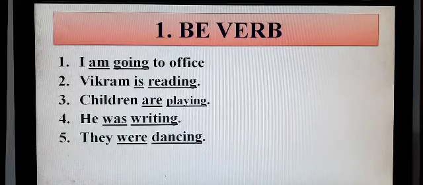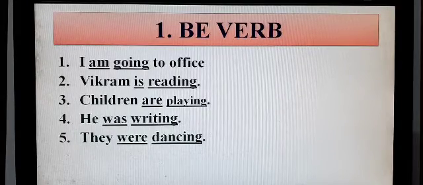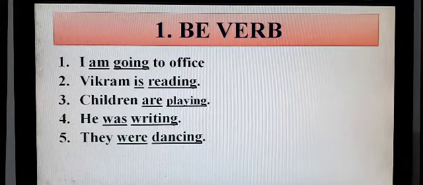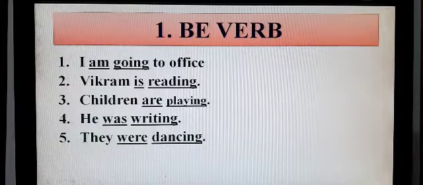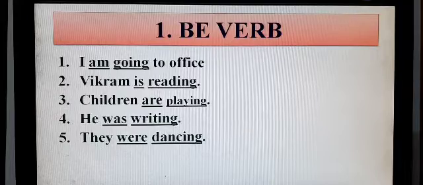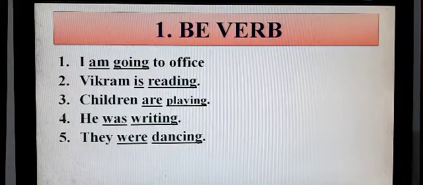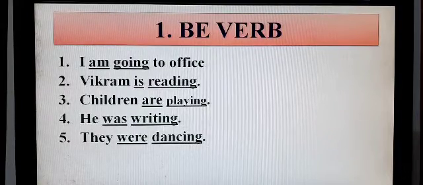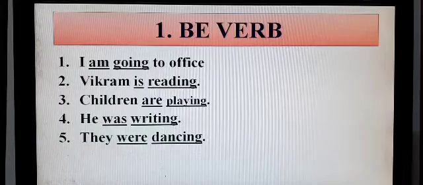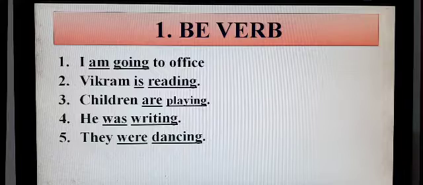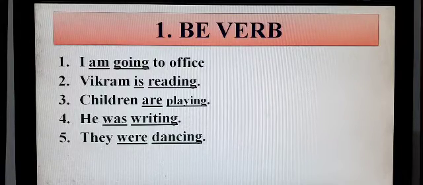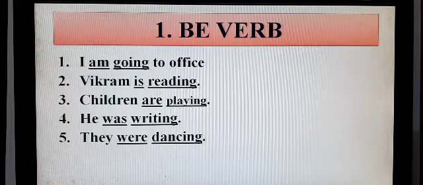If I say they were dancing, here dancing is the example of main verb and were is the example of auxiliary verb. So in all these 5 sentences, going, reading, playing, writing and dancing are the examples of action verb, whereas am, is, are, was, were are the examples of auxiliary verb.